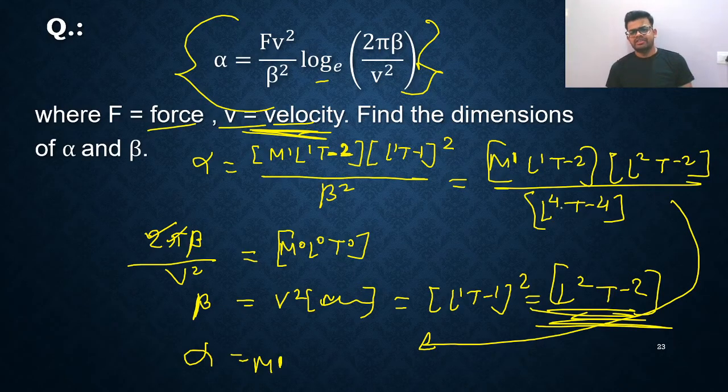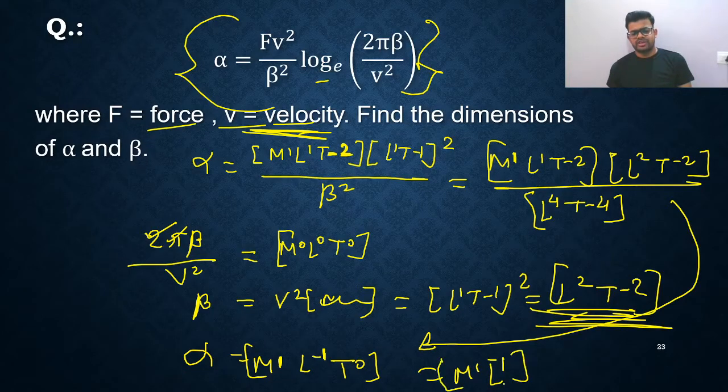Okay. Next, if you talk about this L4, it will come up, so it will become L minus 4. So you are just getting L minus 1. Yes, T minus 2 is here, T minus 2 is there, so T minus 4. Divide by T minus 4, cancelled. So T raised to 0. So the final answer for alpha, you are getting M1 L raised to minus 1.